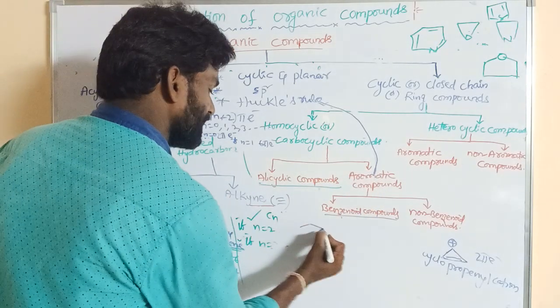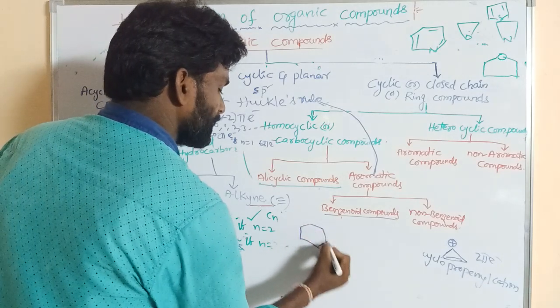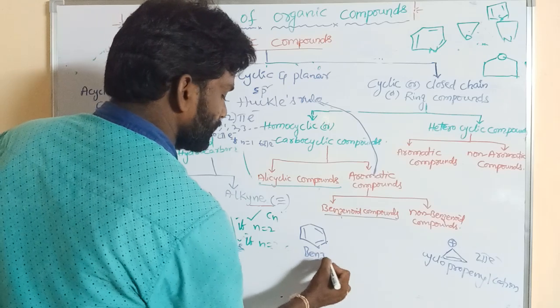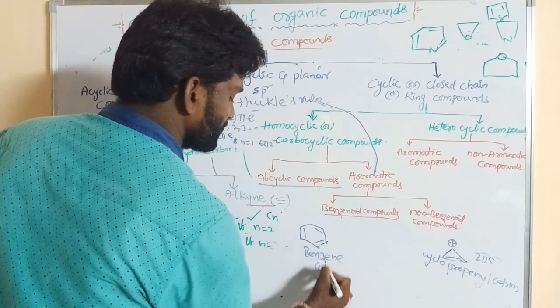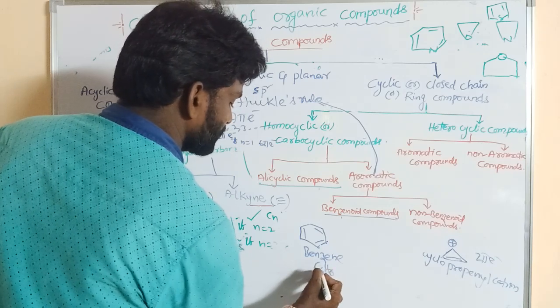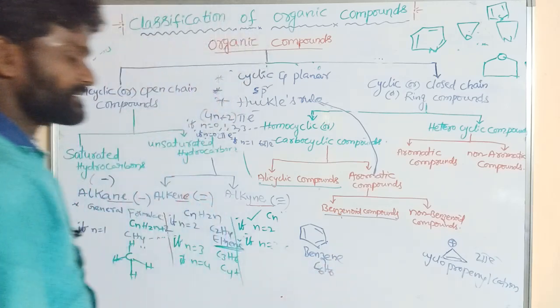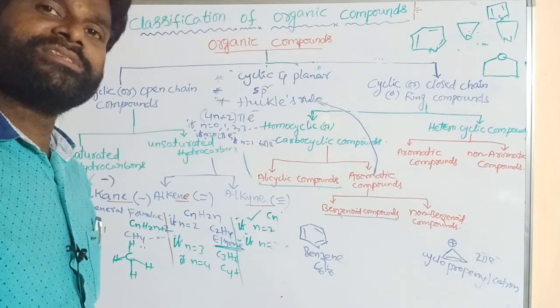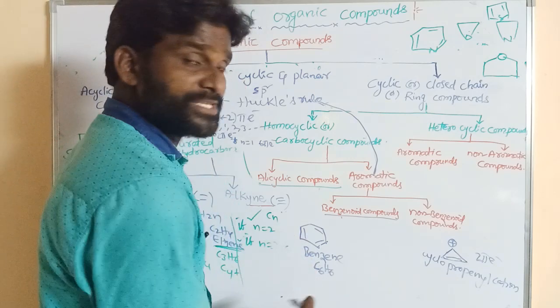So this is benzenoids. This is the structure of benzene. So what is its formula? C6H6. This is the general formula of benzene, C6H6. So if the aromatic compounds contain a benzene ring, that is said to be benzenoids. So this is the benzene ring.